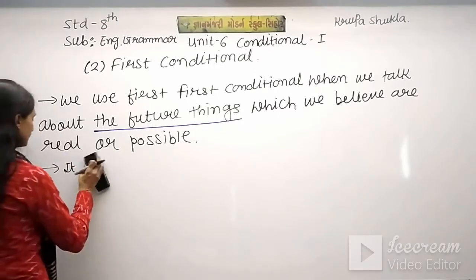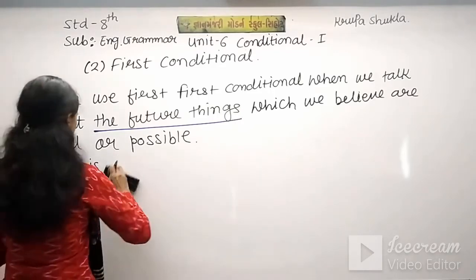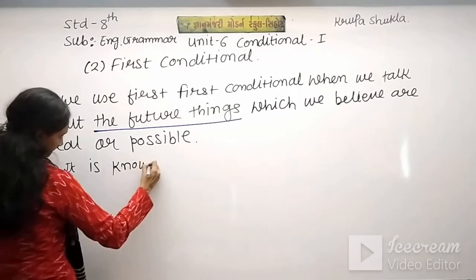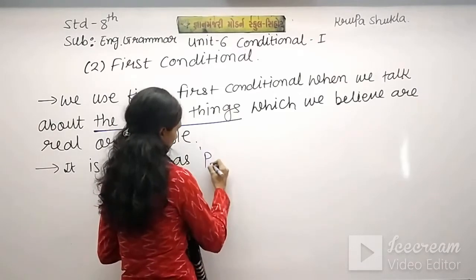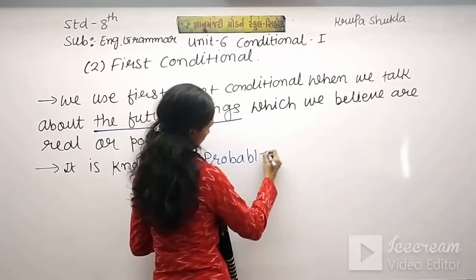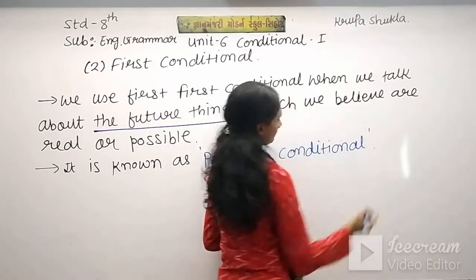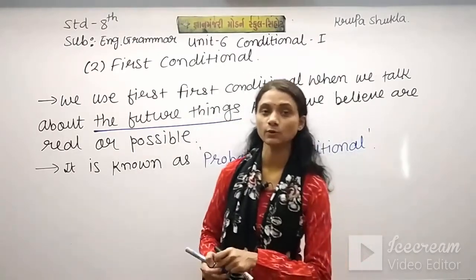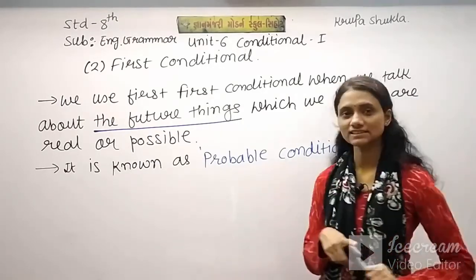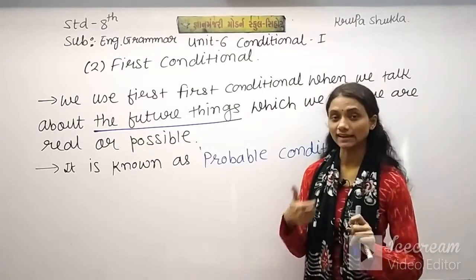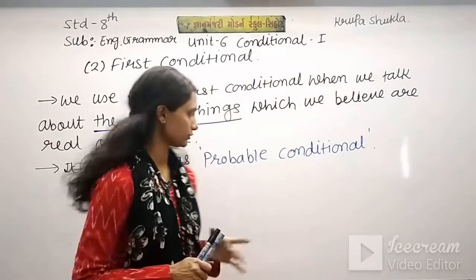It means that thing is possible in future, and that's why it is known as probable conditional. Instead of first conditional, we can say the second name of first conditional is probable conditional. Note this down. After that I will give you the structure pattern.